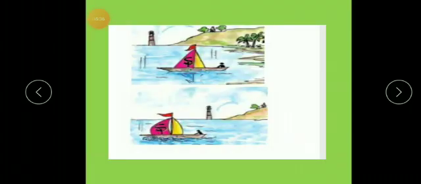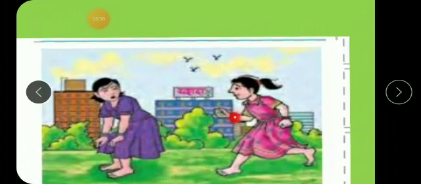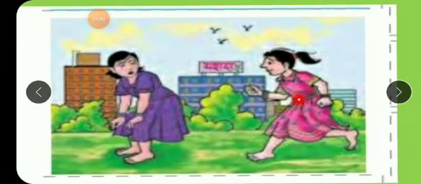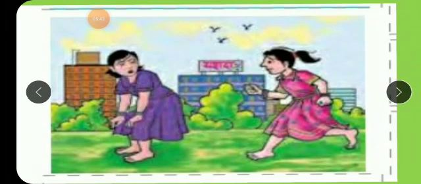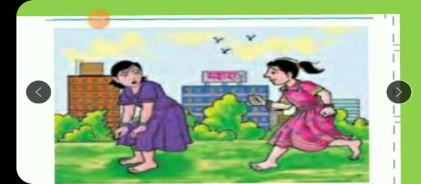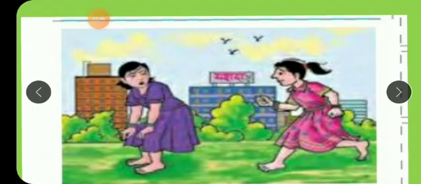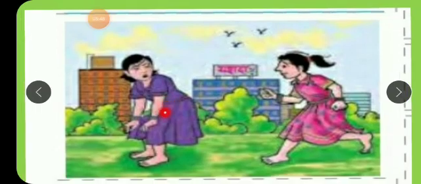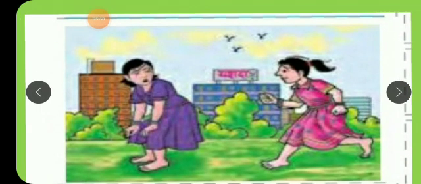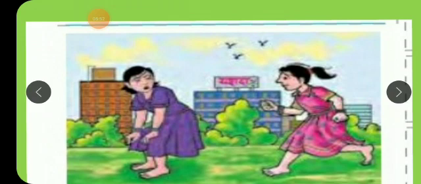So if you see these pictures now, we'll start with this picture. The girl is running because she has the energy, no? Unless and until this girl has the energy, she cannot run. Exactly opposite is with this girl. This girl is tired. Why? Because she has lost all her energy. That's why she has stopped. So that means we cannot do our regular activities unless and until we have the energy, isn't it? If we have the energy, we can definitely do all our work regularly, all our daily routine, daily activities very well, isn't it?